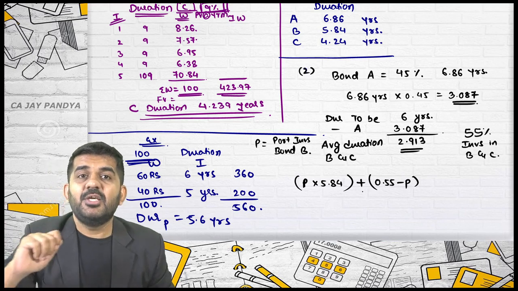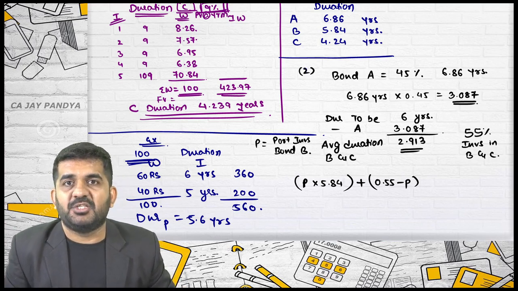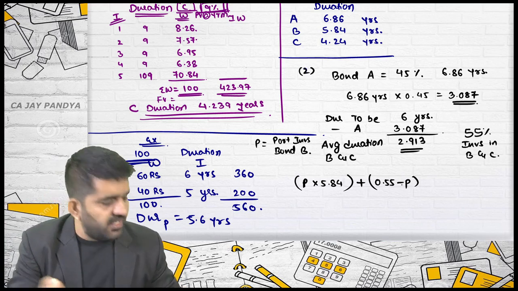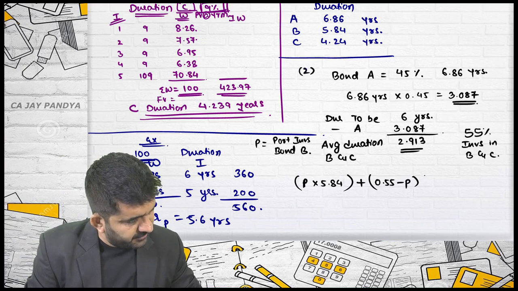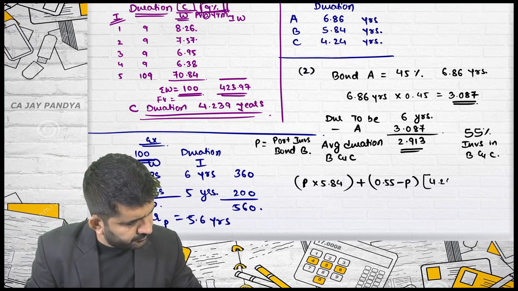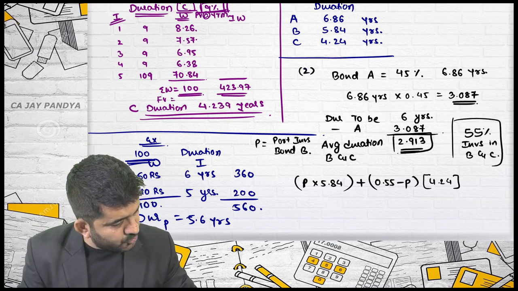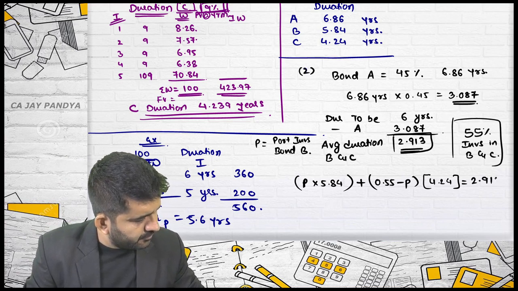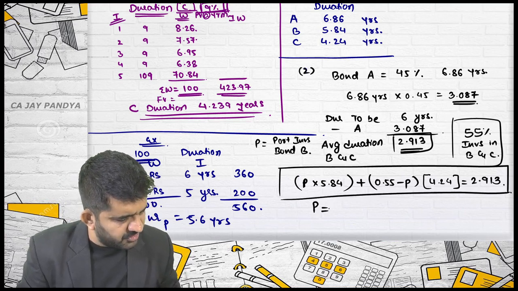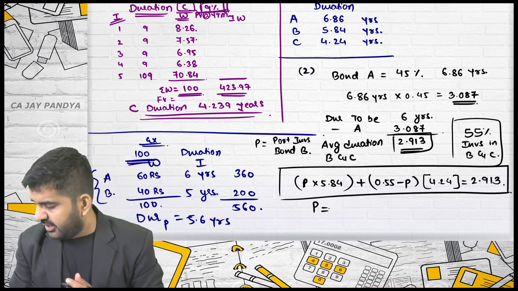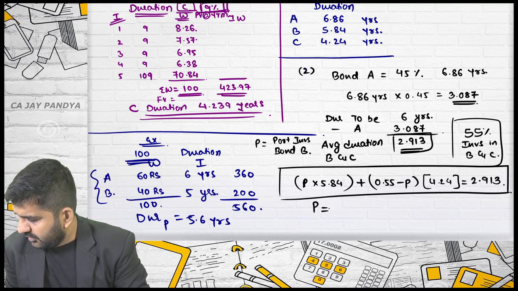Is it alright? Say 0.30 was invested in B. Then 0.55 minus 0.30 is 0.25. 0.25 will be invested in C. What is the duration of C? It is 4.24. What should be the average duration of B and C? It is 2.913. And this will form my equation, which will give me the answer of P, that is the proportion in B. I am not solving it right now, but if you solve it, it is